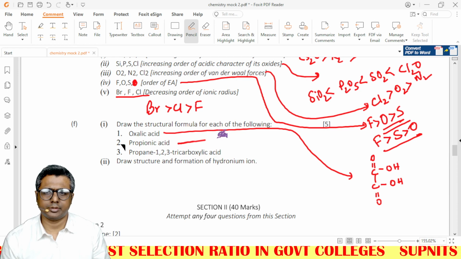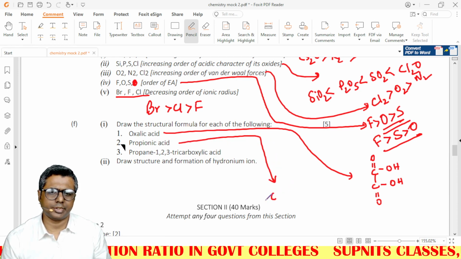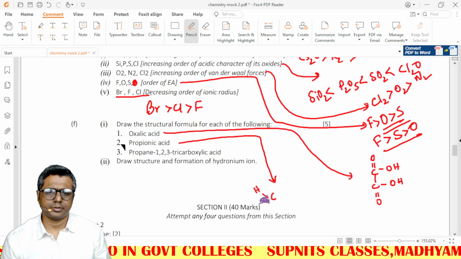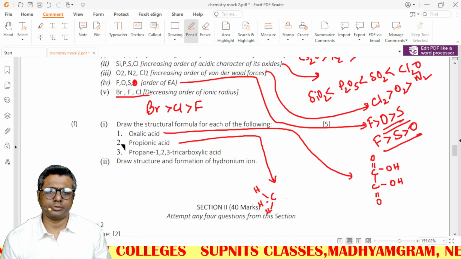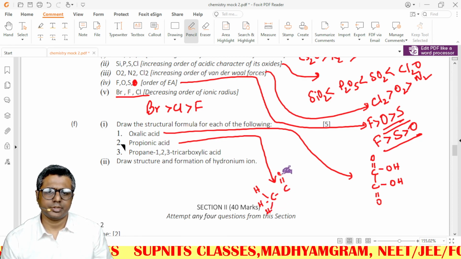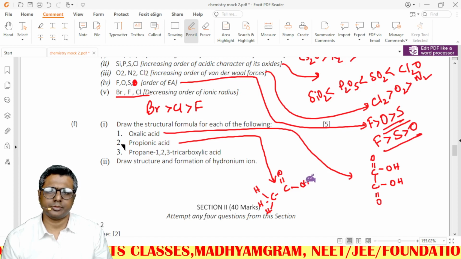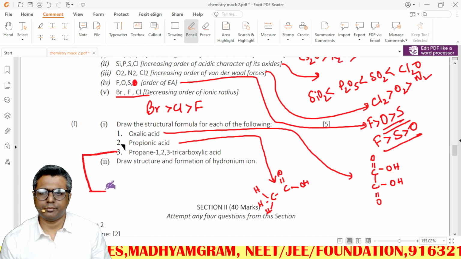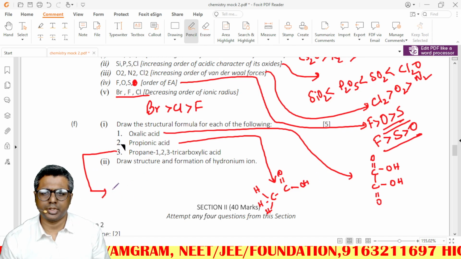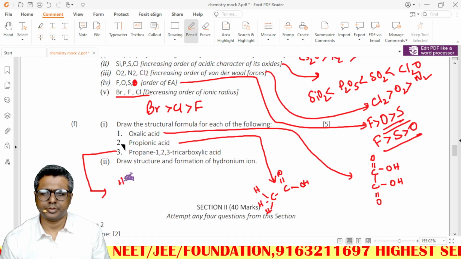Oxalic acid, this is oxalic acid. Propionic acid means propanoic acid. The structural formula you need to draw: CH3 COOH. Propane-1,2,3-tricarboxylic acid, right?